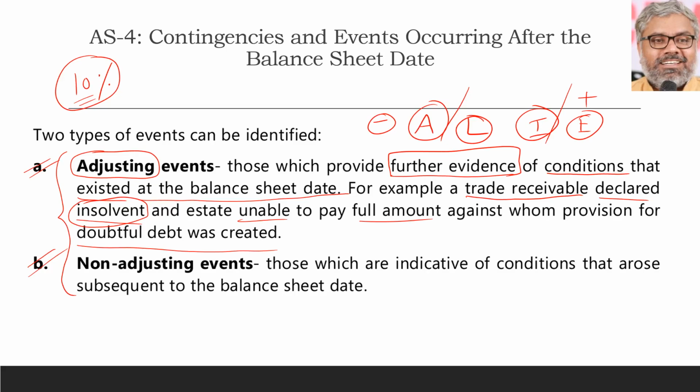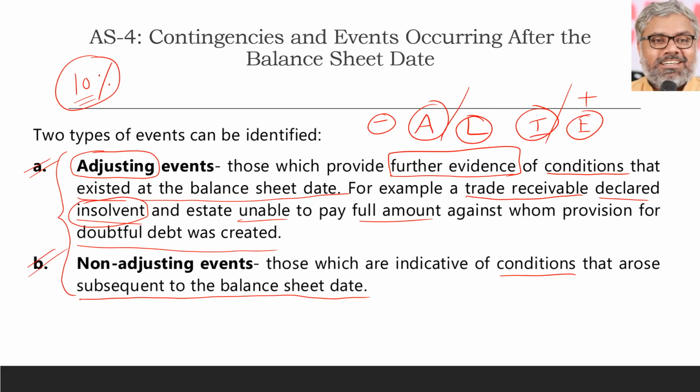What is a non-adjusting event? Naturally, the opposite of that. That means events which are indicative of conditions that arose subsequent to the balance sheet date only. That means no such condition was prevailing on the balance sheet date at all.